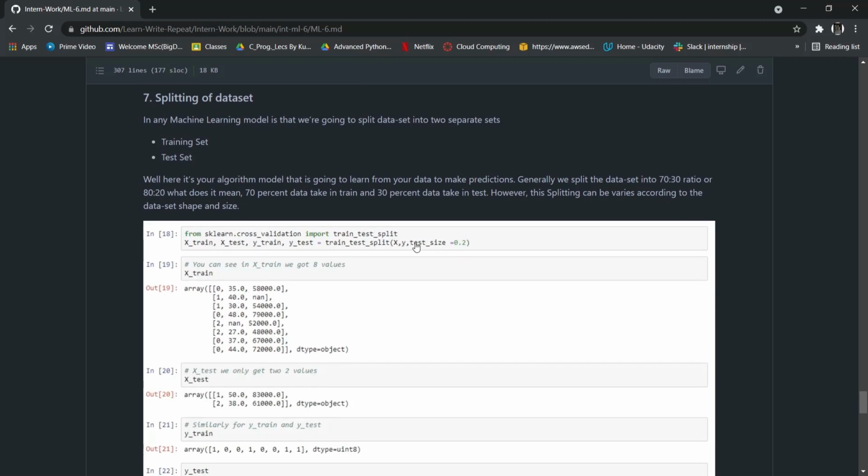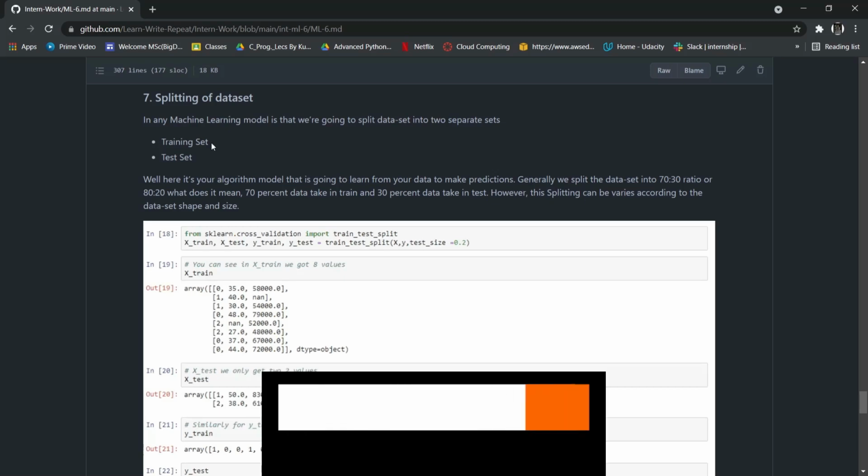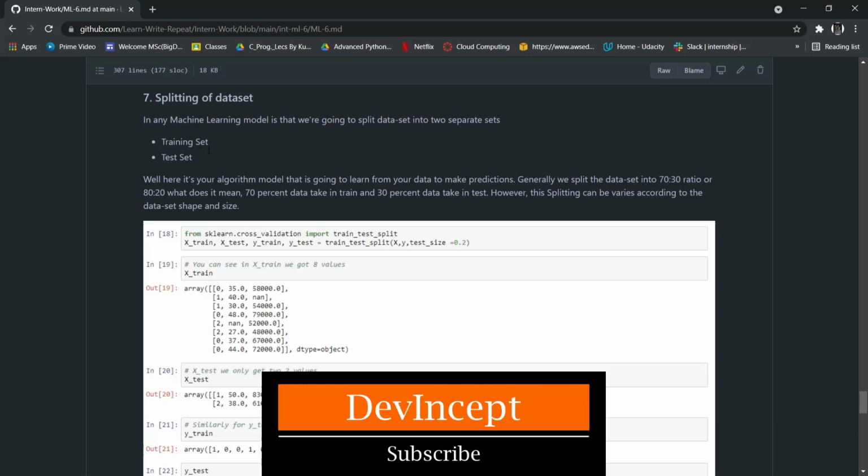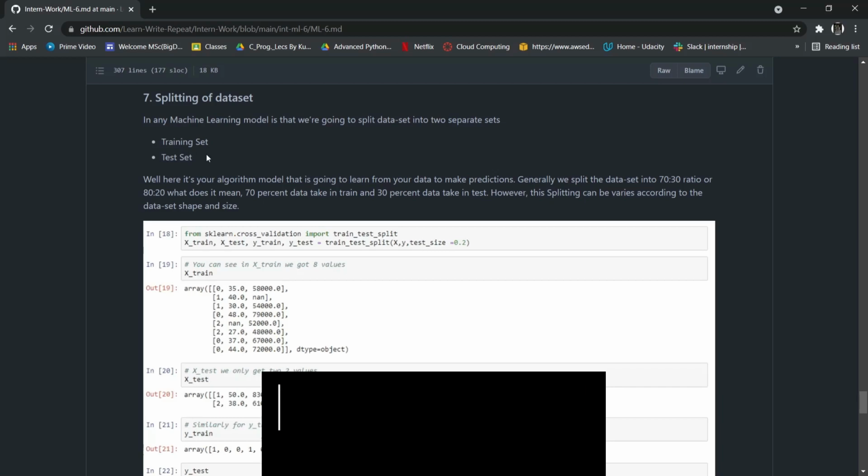Here, basically, test size shows us in what ratio we are dividing the data. And by dividing the data, I mean we divide it into two sets: training set and test set. Training set is where our model learns. With the help of the training set, our model learns, and in the test set, our model applies.